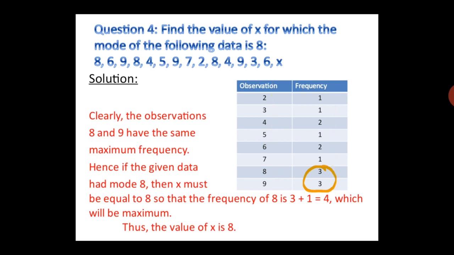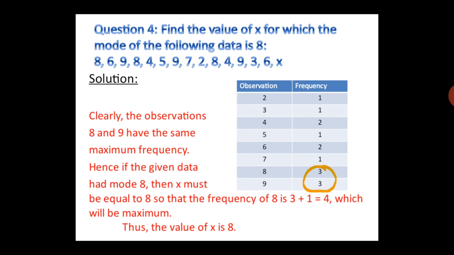So 2 is written one time, 3 is written one time, 4 two times, 5 one time, 6 two times, 7 one time, 8 three times, and 9 three times. From here we can see that x is left to be written in the table. We have to write x, and x will be written in such a way that the mode should be 8.